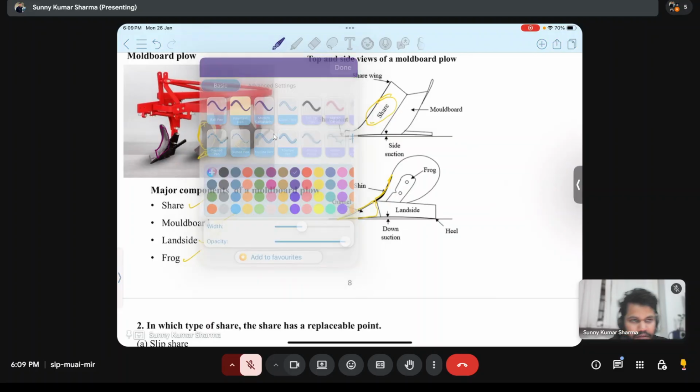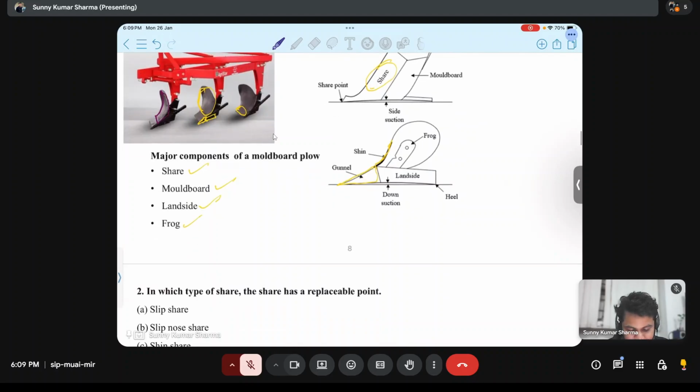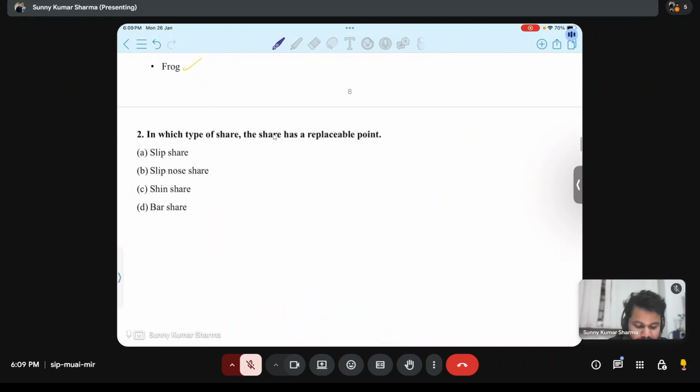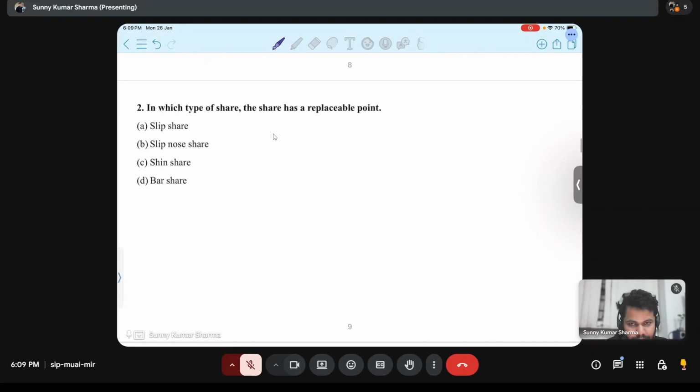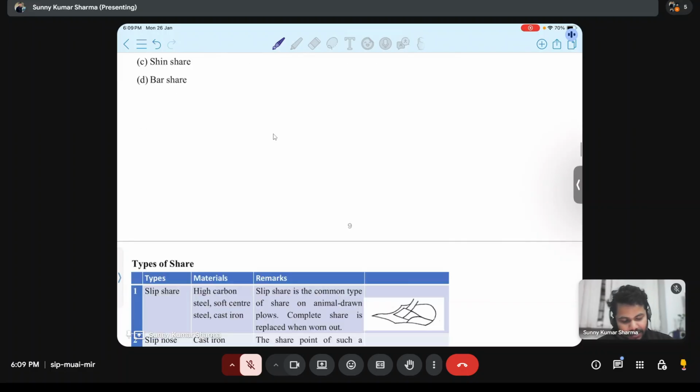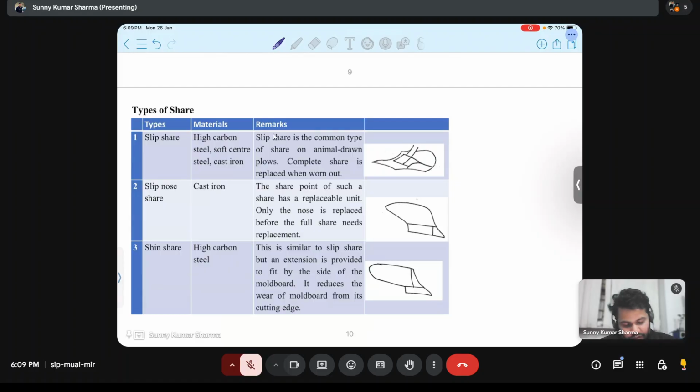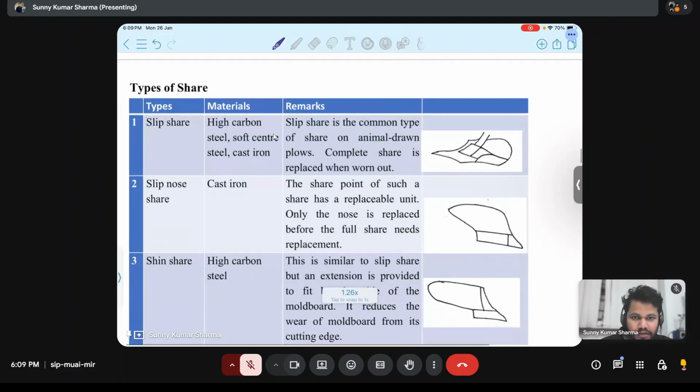Yes, I have studied. Okay. So in which type of share does the share have a replaceable point? This is the question. For that you need to have the concept of what are the types of share and what things are there in the types of share. So the first thing is slip share; slip nose has a replaceable point.